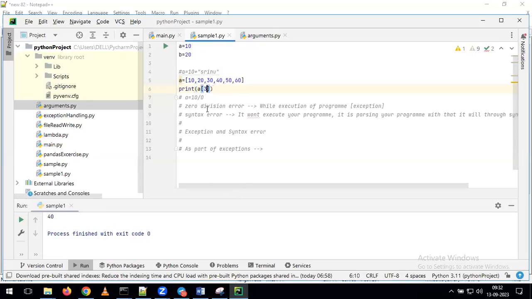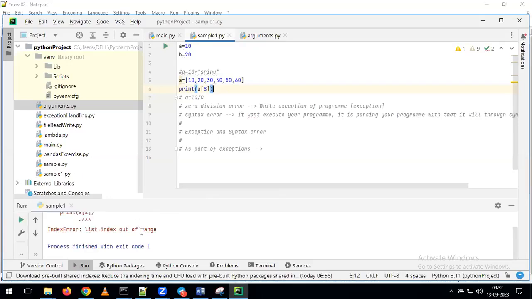Now, what I'm doing here is, instead of giving 3, I'm giving the value as 8. Now tell me what will happen. 0, 1, 2, 3, 4, 5. We have only 5 elements. But what is the value I'm giving here? 8. Now if I run this one, we are getting an index error.